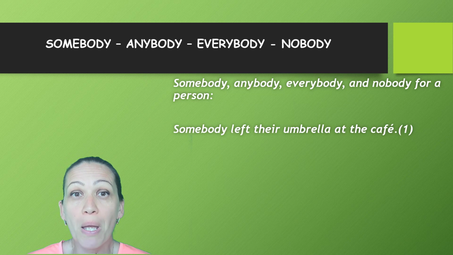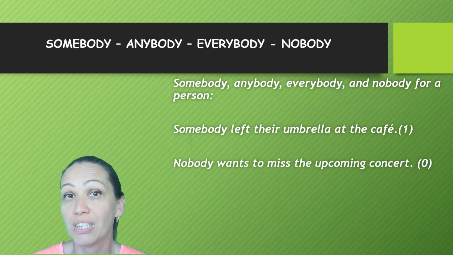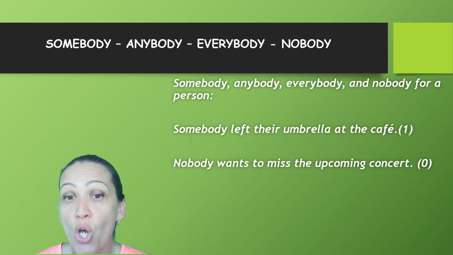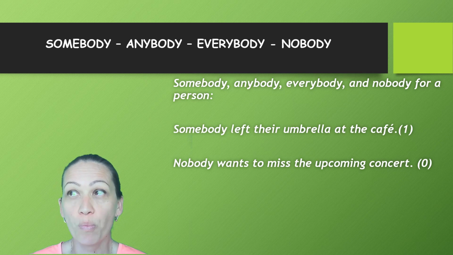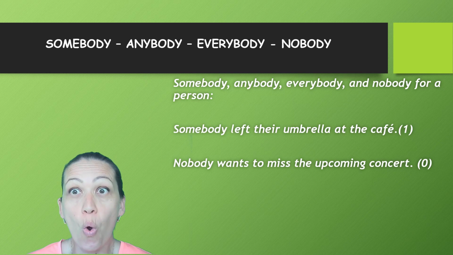When we refer to the amount of people equal to 0, we will say nobody. Nobody wants to miss the upcoming concert. Nobody, no one here in the room wants to miss this concert. That means that everybody, all of us want to go.